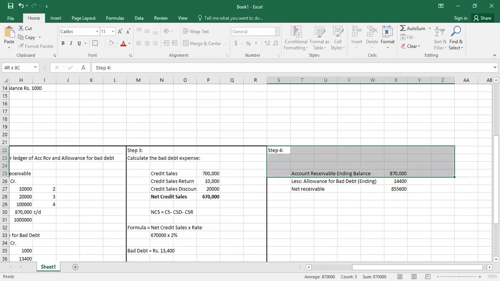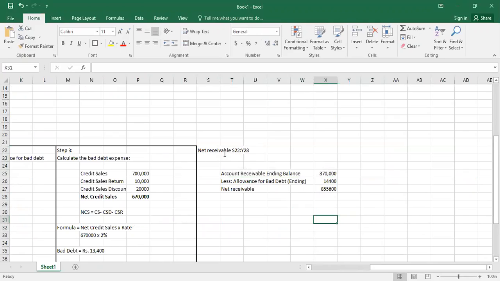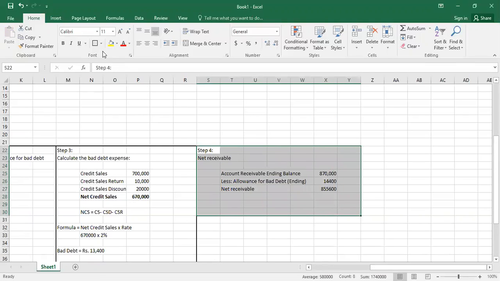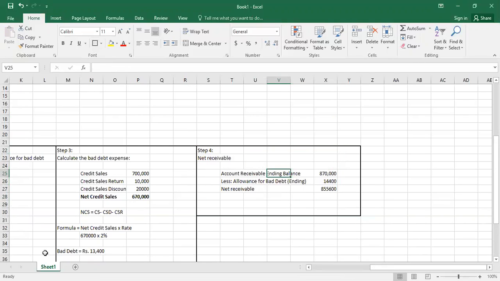Therefore, we have done with all our requirements. This is our net receivable, and that's it. This is your final answer of net receivable.